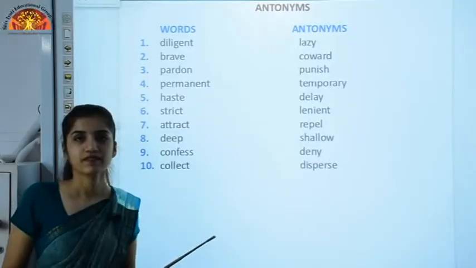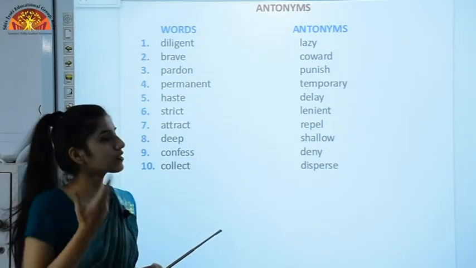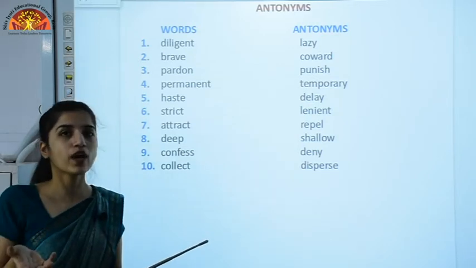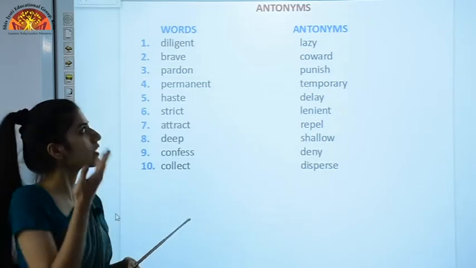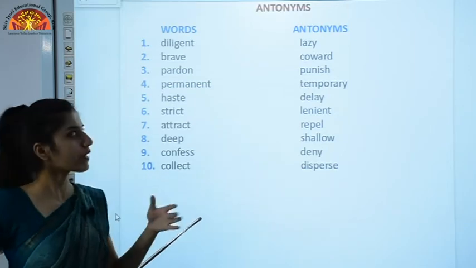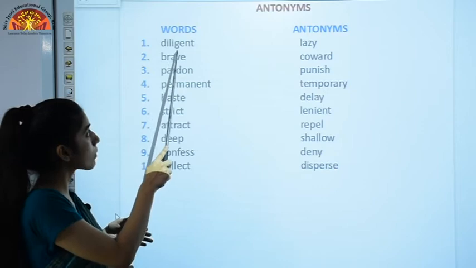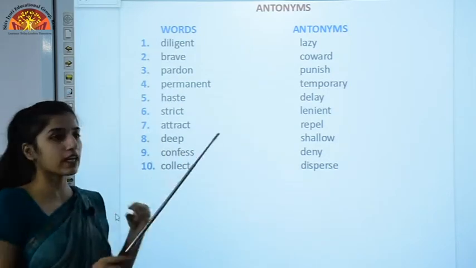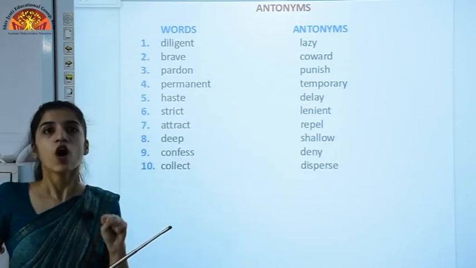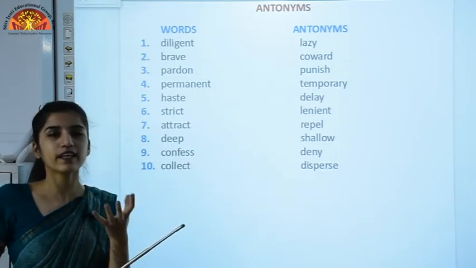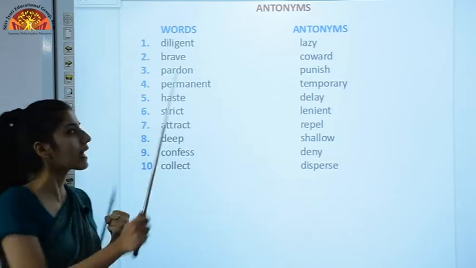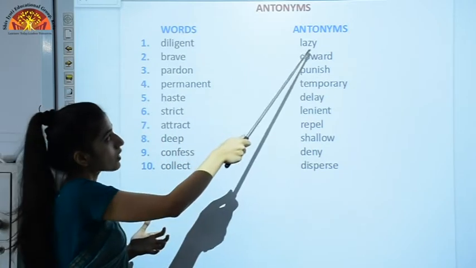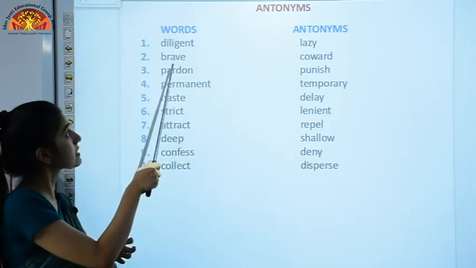Okay. So now we are going to see antonyms. What are antonyms, beta? They are what? They are opposite words. In Hindi you have studied Vilom Shabd, so that is only antonyms in English. Okay. So first is diligent. The opposite of diligent is what? Lazy. Okay. When you are very much keen, when you are very much conscious of attending for some duty or something, that word is what? Diligent. Okay. And the opposite of diligent is what? Lazy. Okay, second is brave.